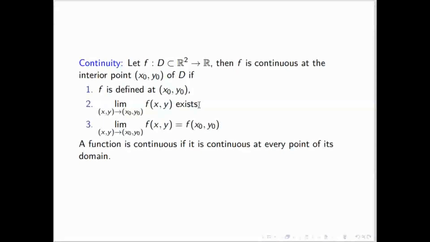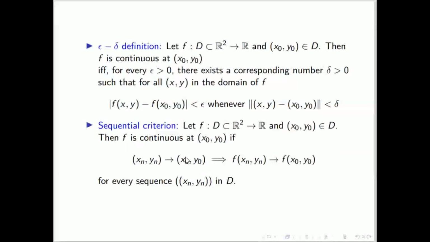So far we have seen how to check limits in two variables. All those methods, limit does not exist or limit exists by the epsilon delta definition, we can apply to check this number to show that the limit exists. And if the function is also defined, then if it is equal, we will say that the function is continuous. And you will say it is continuous in the domain if it is continuous at all points of its domain. So now we'll see the epsilon delta definition for continuity and the sequential criteria for continuity.